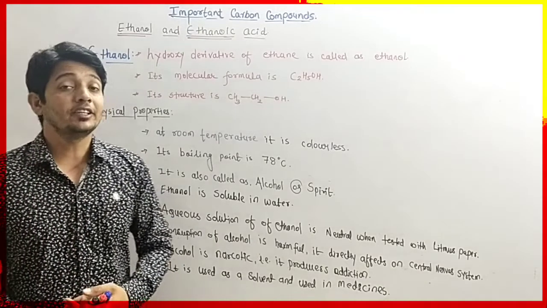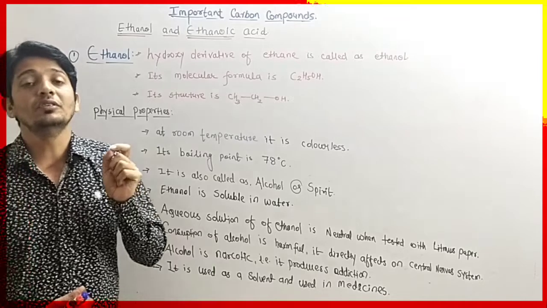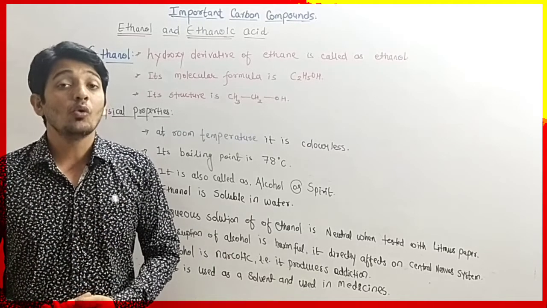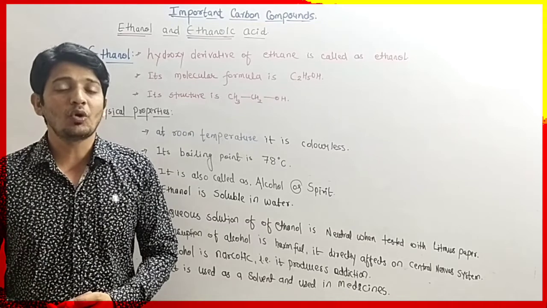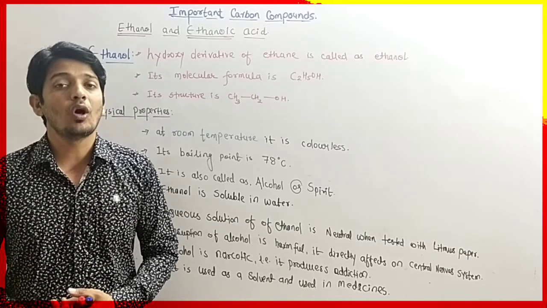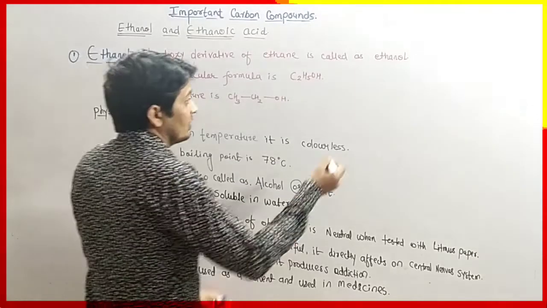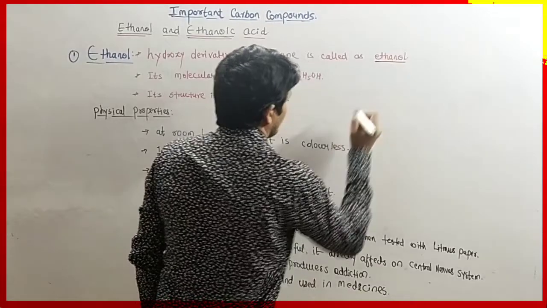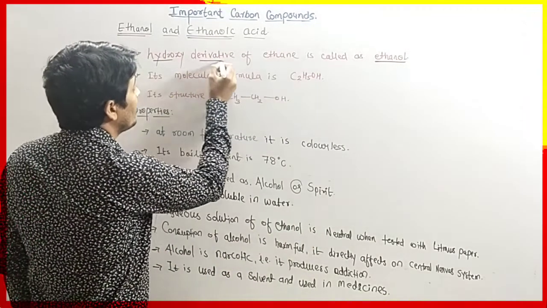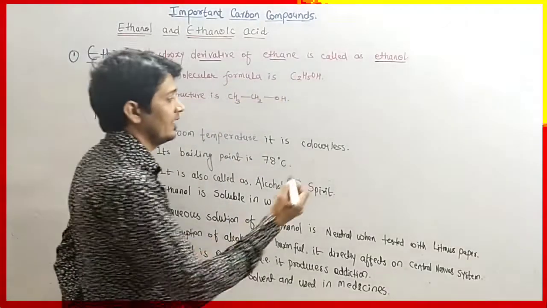As we know, ethanol is the hydroxy derivative of ethane. One or more hydrogen atoms get replaced by the OH group, the alcoholic group called the hydroxy group. Then the compound is called ethanol. What is ethanol? Ethanol is the hydroxy derivative of ethane. Let's understand.